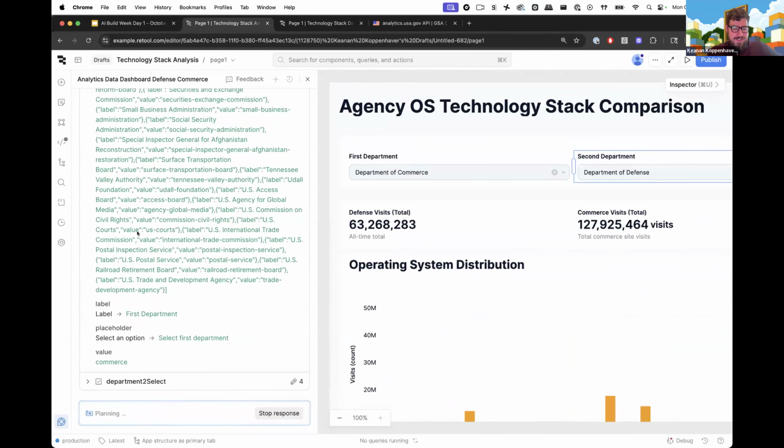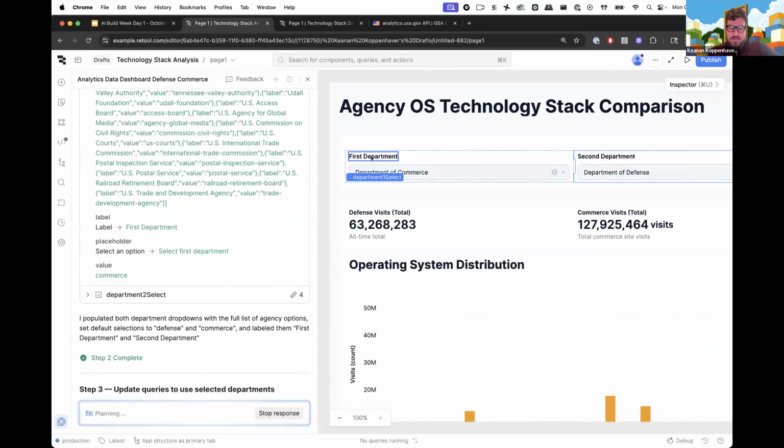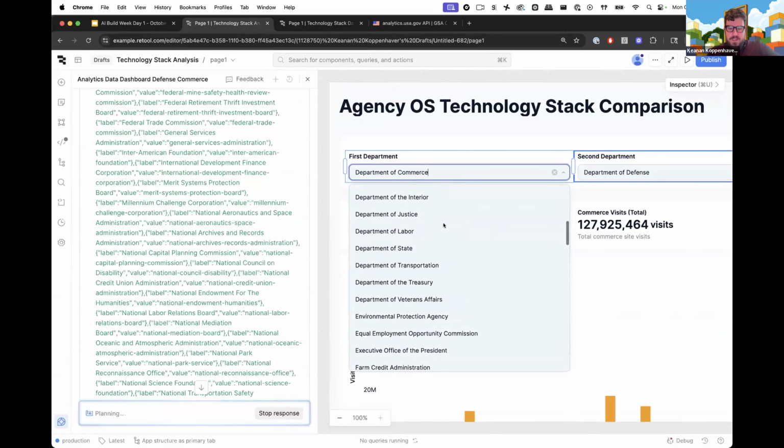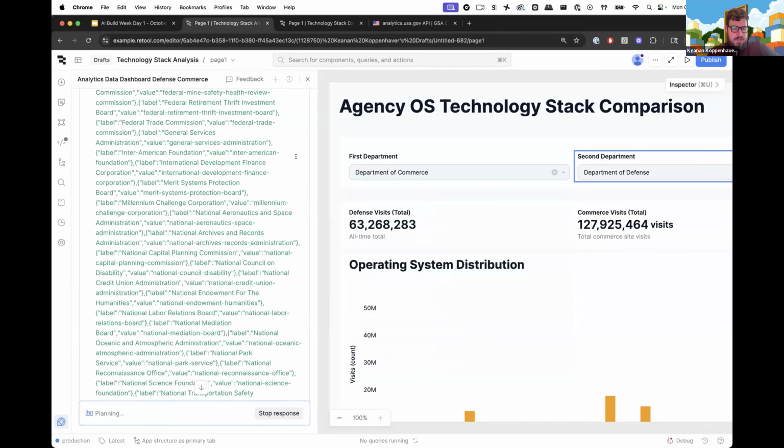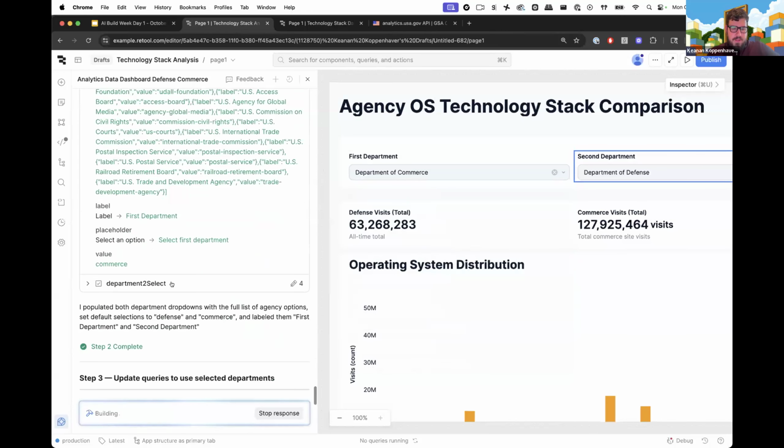Sorry about that. Here's all our copy-pasted values. And so we have first department, second department. And if we click into this list, you can see all of our values are now in here, right? So that's pretty cool. And that seems to be working.